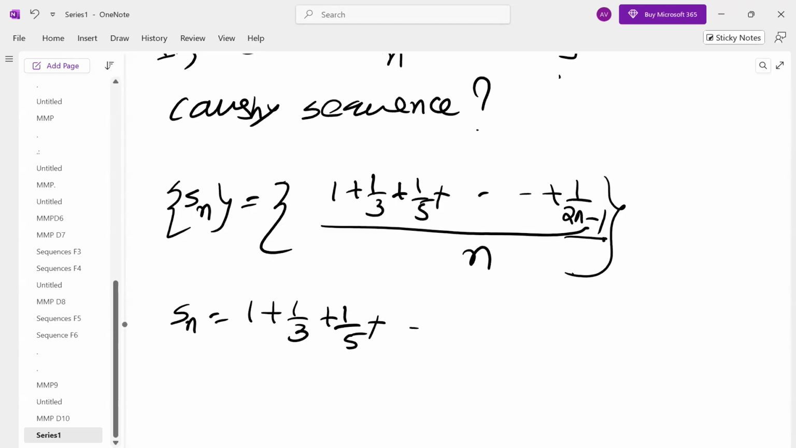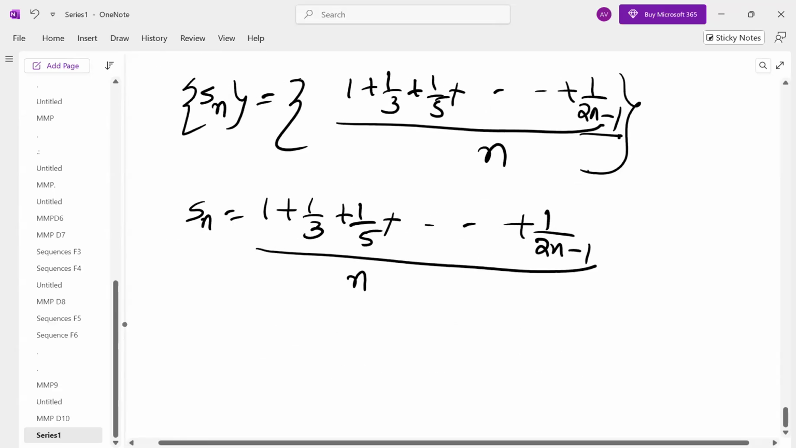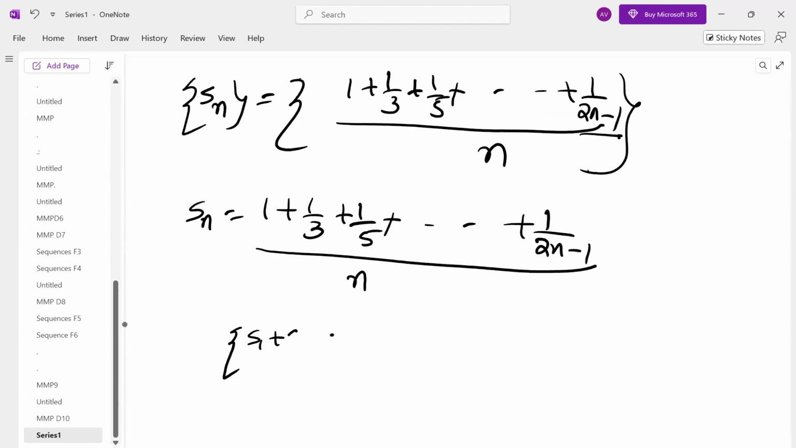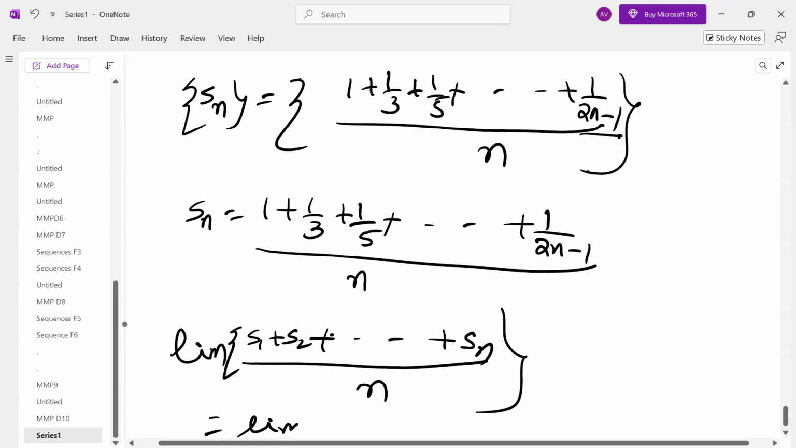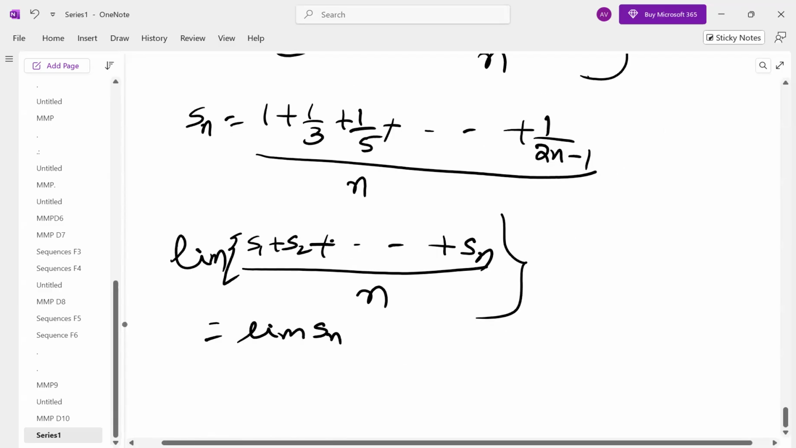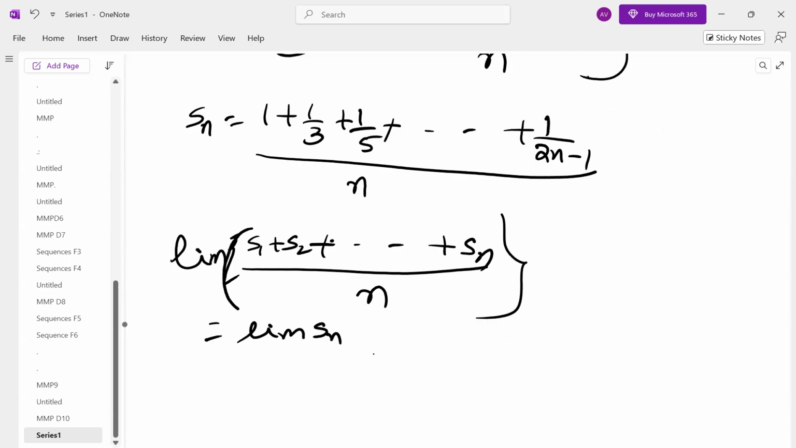Whenever a sequence is in this particular form, the arithmetic mean of n terms, the sum of the terms divided by n, then such a sequence falls under Cauchy's first theorem. According to Cauchy's first theorem, the limit of (S1 plus S2 plus and so on up to Sn) by n is the limit of Sn. This is what Cauchy's first theorem on limits is. So for any sequence whose nth term is in this particular form, the limit is the limit of the nth term.